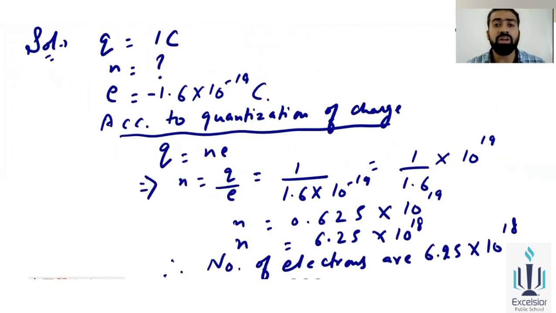Okay, so next is how will you solve that numerical? The numerical is charge is given, that is 1 coulomb. Now you will find the number of electrons. Electron is there. So what is, you know, the value of electron, that is minus 1.6 into 10 to the minus 19. Okay, so either you will take negative sign or you will also ignore that negative sign. Okay, so this is the n, that is the 6.25 into 10 to the power 18 electrons are constituted for completing the 1 coulomb of charge.